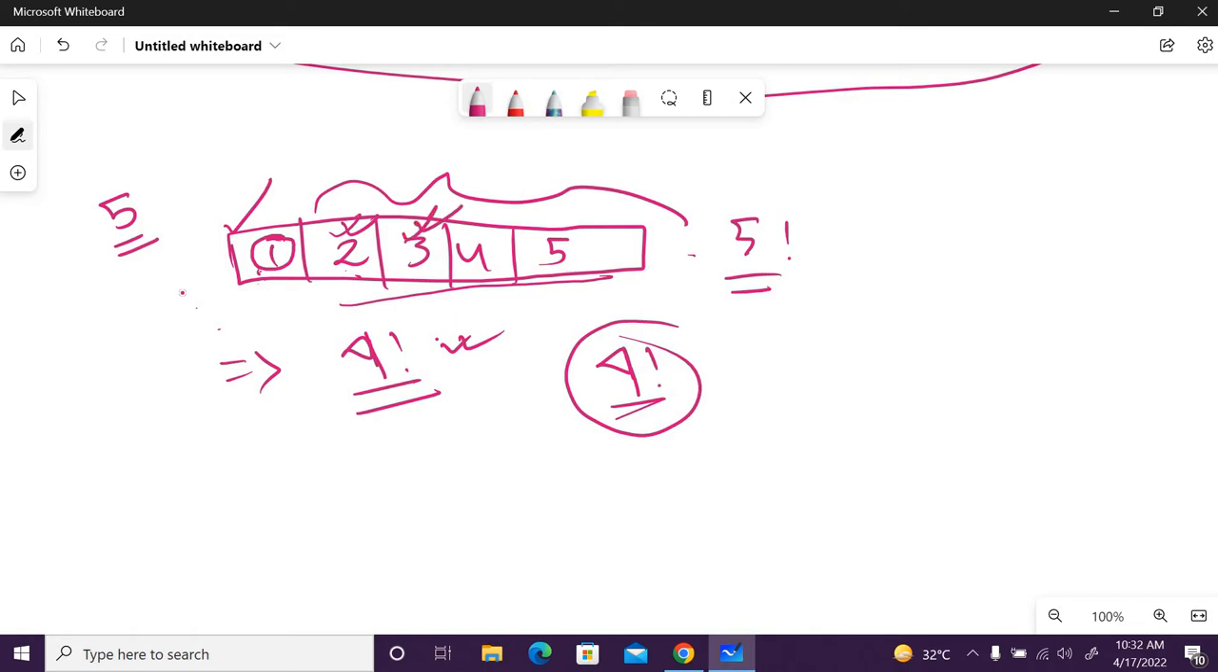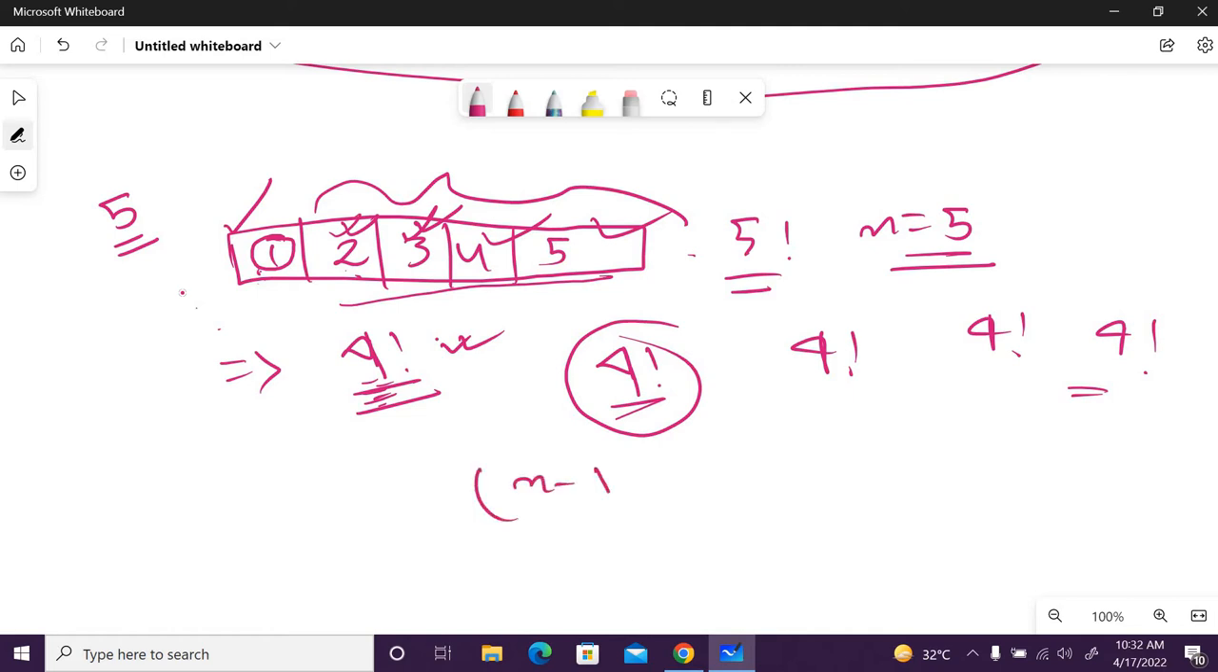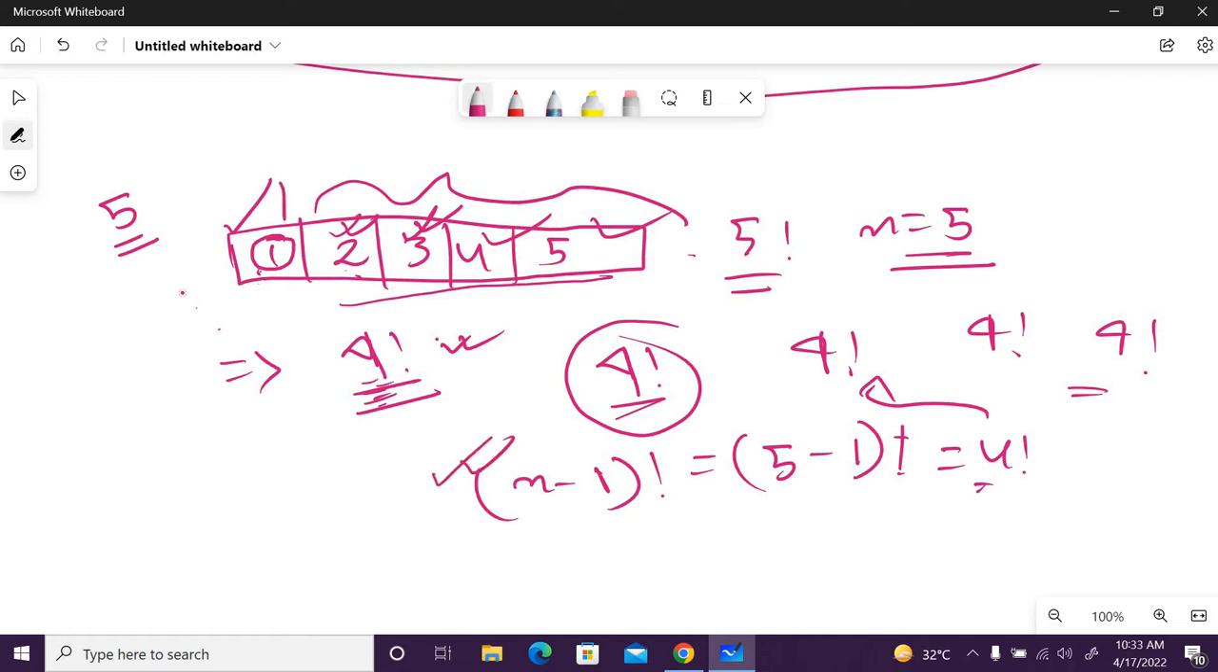So it is the same for 3, 4 factorial, same for 4, 4 factorial, same for 5, 4 factorial. How can I write this 4? If n is the total number of digits, here 5, then the total number of ways is nothing but n minus 1 factorial. Here n is 5, n minus 1 factorial equals 4 factorial, right? So n minus 1 factorial ways I can take if I am fixing one number at a time.